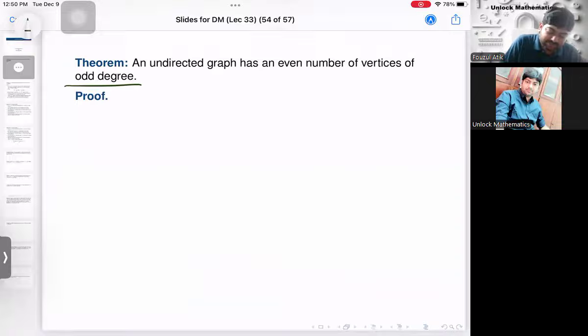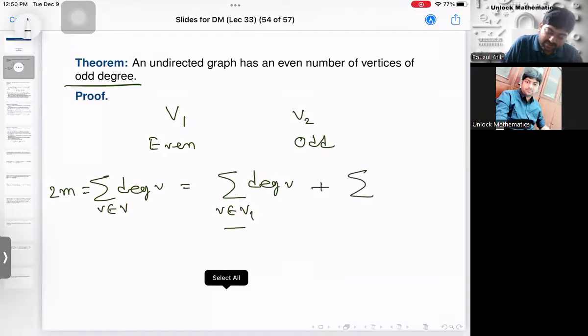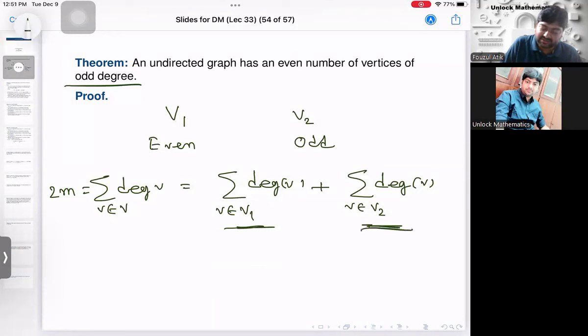Suppose you divide the vertices. V1 is the set of all even degree vertices, and V2 is the set of all odd degree vertices, right? And then if you take the degree sum over v belonging to V, by the handshaking theorem it is 2m, which means it is an even number. Now if I divide into the two sets, first you take the sum of the degrees of v, where v belongs to V1, all the even degree vertices, plus the sum over all the odd degree vertices, where v belongs to V2. Here each quantity is an even number. Here each quantity is an odd number, and I am taking the sum of them.